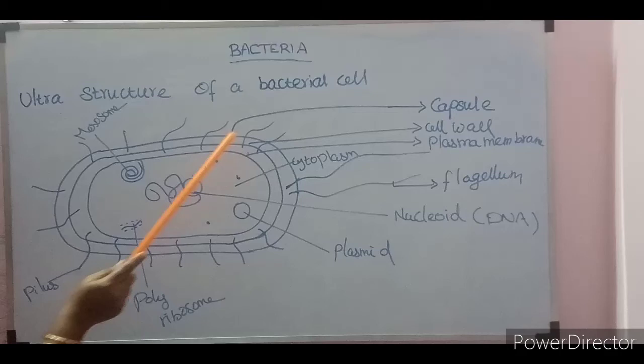This is the ultrastructure of a bacterial cell. A bacterial cell contains three layers: capsule, cell wall, and plasma membrane. Inside, there are also the cytoplasm, nucleoid, mesosome, flagellum, plasmid, inclusions, polyribosome, pilus, and so on. So we are going to see them one by one in detail.